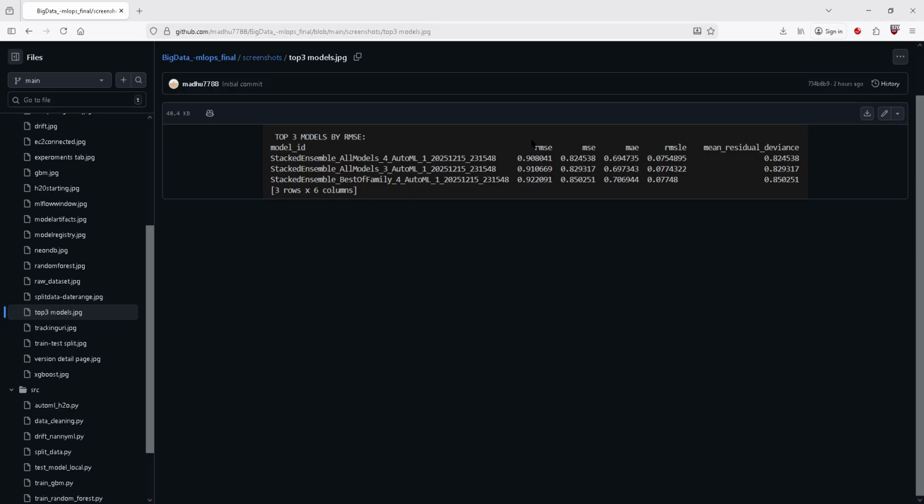So by using this H2O AutoML, we are grading the athletes depending on their performance and endurance. So which helps us to track their progress and help them to evolve their performances.